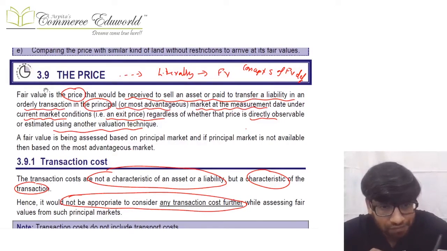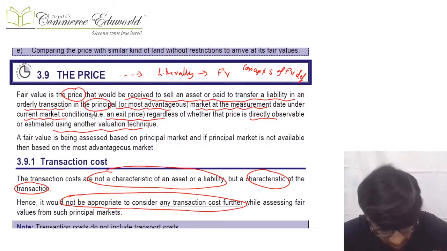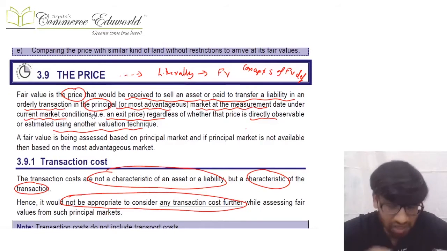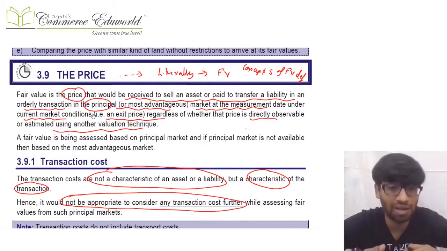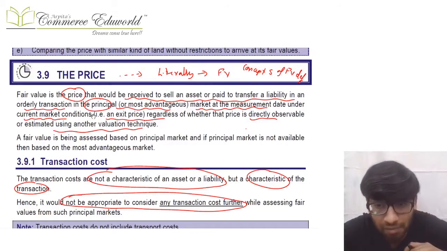Now the fair value is the amount that will be received to sell an asset or paid to transfer a liability in an orderly transaction in that principal or most advantageous market at the measurement date in the current market condition. So whatever the price is at the measurement date, which will be given to us, in that proper market between those proper market participants, that will be considered.